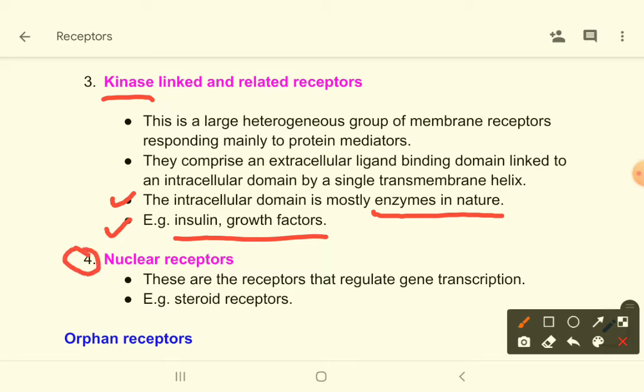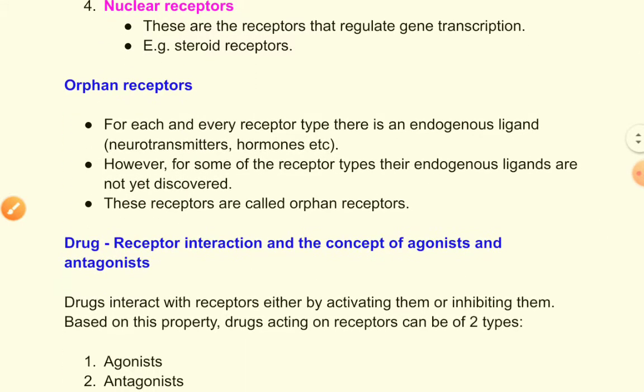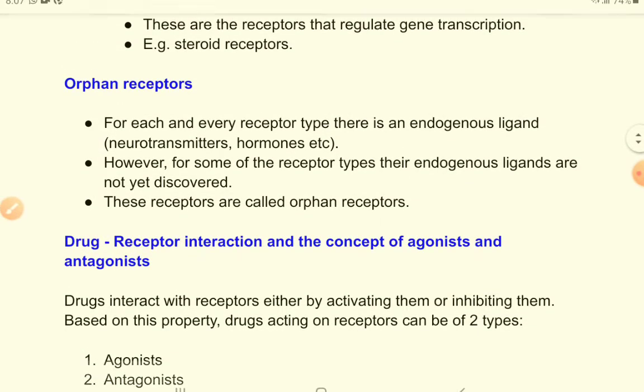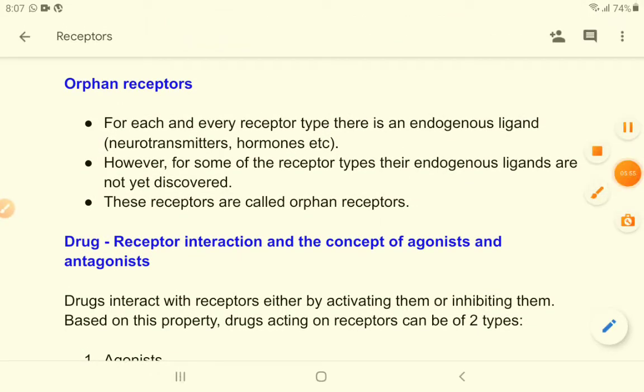Then there are nuclear receptors. These receptors do not stay on the cell membrane, they reside within the nucleus. For example, steroid receptors. And how do they perform their action? These are the receptors that regulate gene transcription. There is production of RNA, and from RNA there is protein synthesis, and through these proteins they exert their effect. Now come to the concept of orphan receptors.